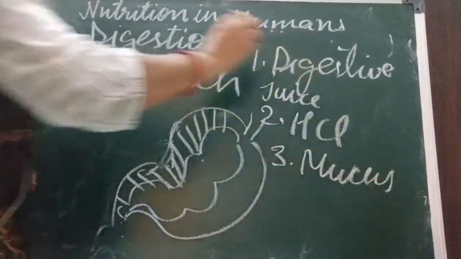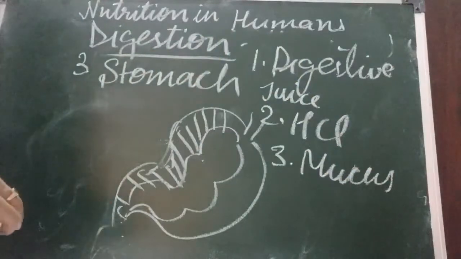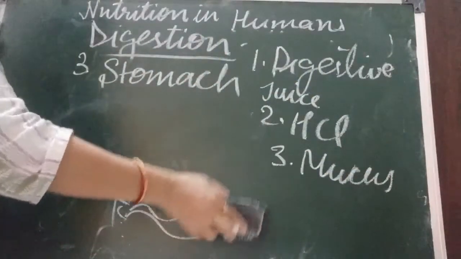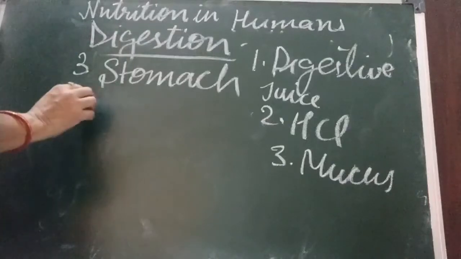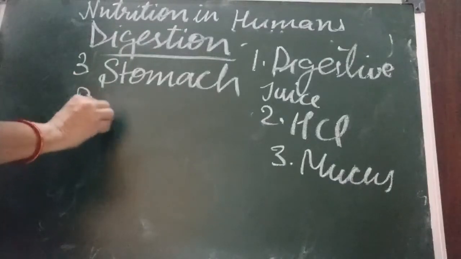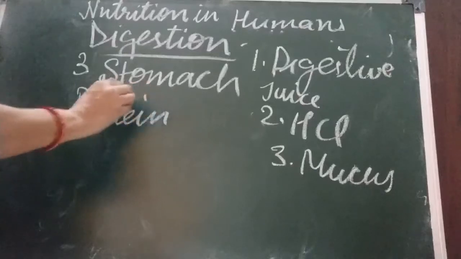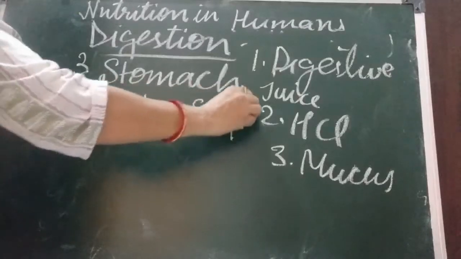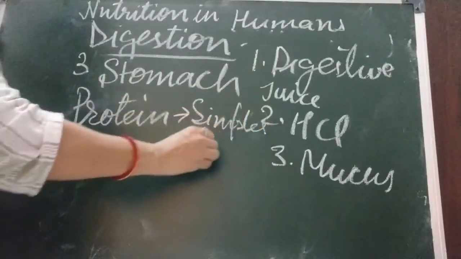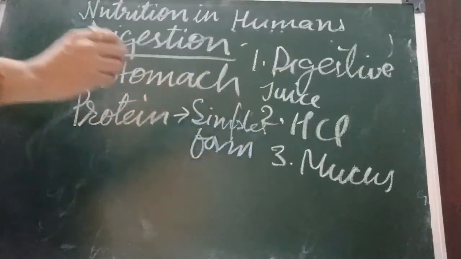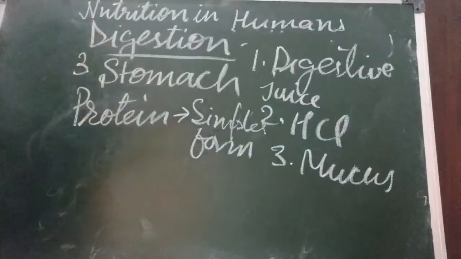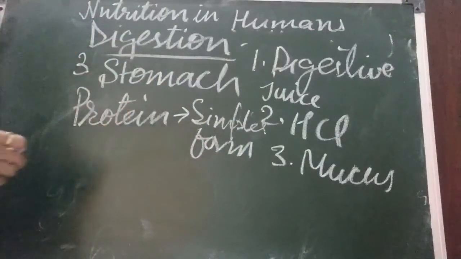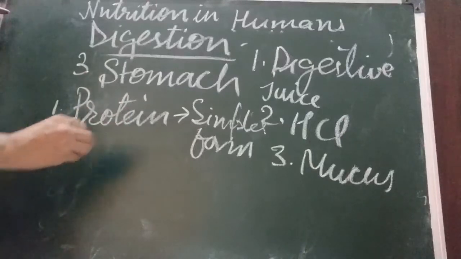What is the function of digestive juice? The function of digestive juice is to digest protein. It turns protein into simpler form. Second, what is the function of HCl?